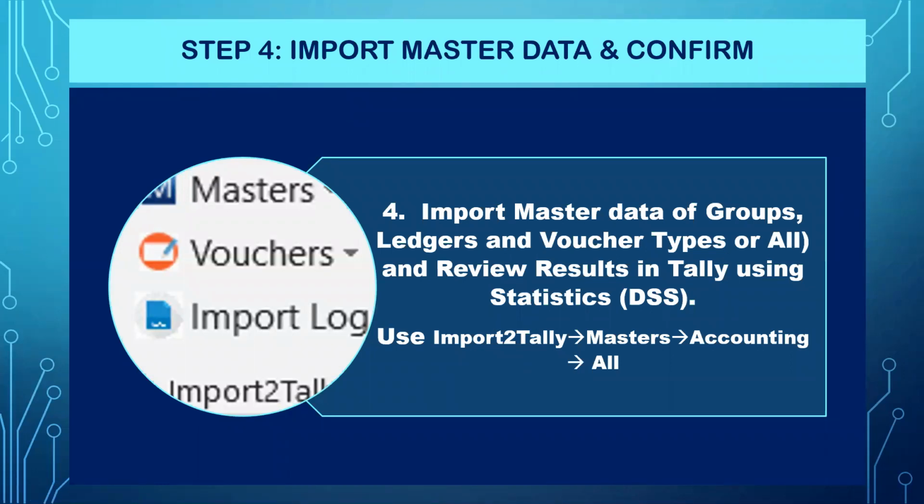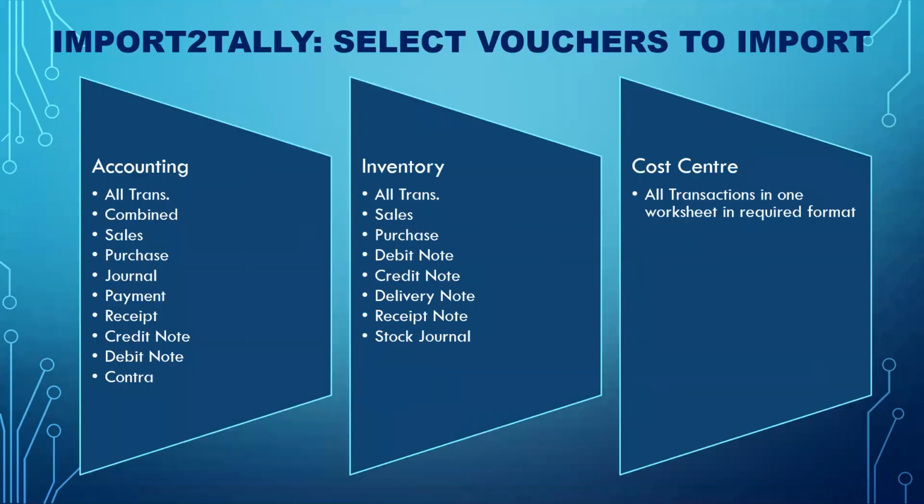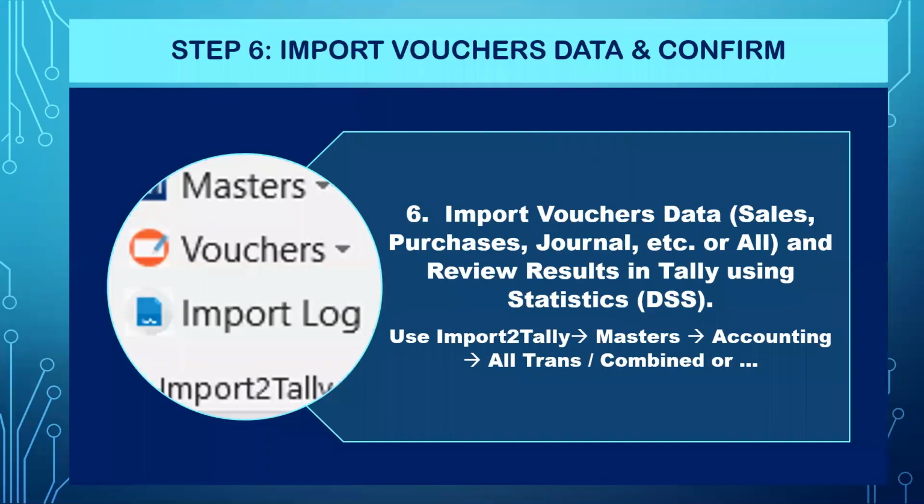So for importing the master data, it means there's a template for the master data. You use the relevant data, populate the masters, and then you import it. Similarly, for the vouchers, you download the template of the sample data and create the data, add the data, and then validate and import. This gives you a summary of what are the type of vouchers you can import.